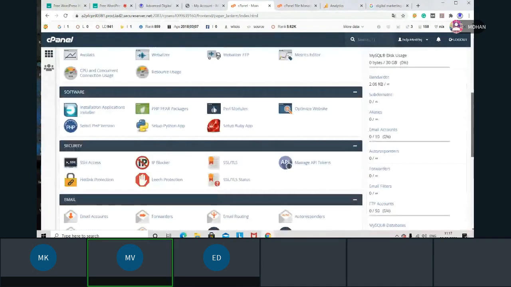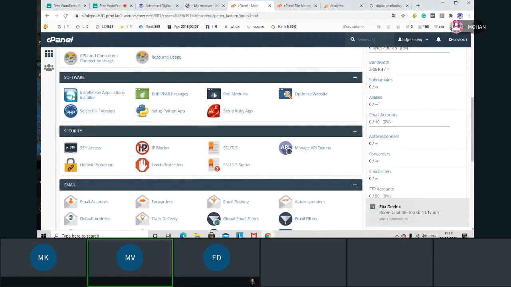Software. Here you can use different kinds of software, for free. We have PHP, Python, lots of modules. If you want to add extra software to your website, you can use them, but we will not use all of these; we are just analyzing this dashboard, the cPanel. And here we have security, SSL. We learned about SSL yesterday. Yes, sir.